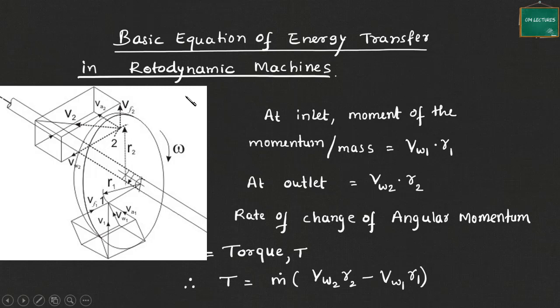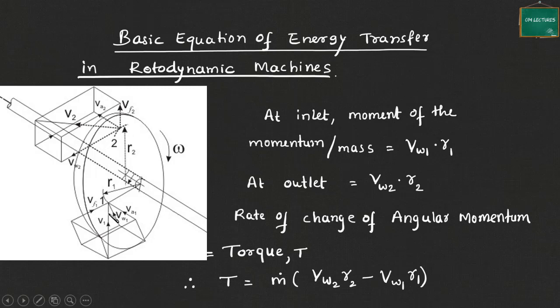So there are different types of rotodynamic machines. In general, we have to consider a rotor. There will be a rotor in any rotodynamic machine, and fluid will be entering at some point and leaving at some other point. Now this can be for a turbine, a pump, or a compressor. So we are trying to arrive at a generalized equation. Okay. So let us consider a rotor. Now this is the axis of rotation. Assume that fluid will enter at point 1 and leave the rotor at point 2.